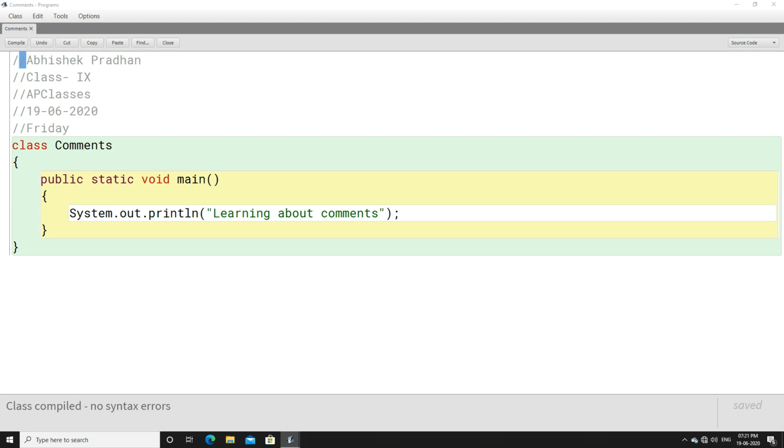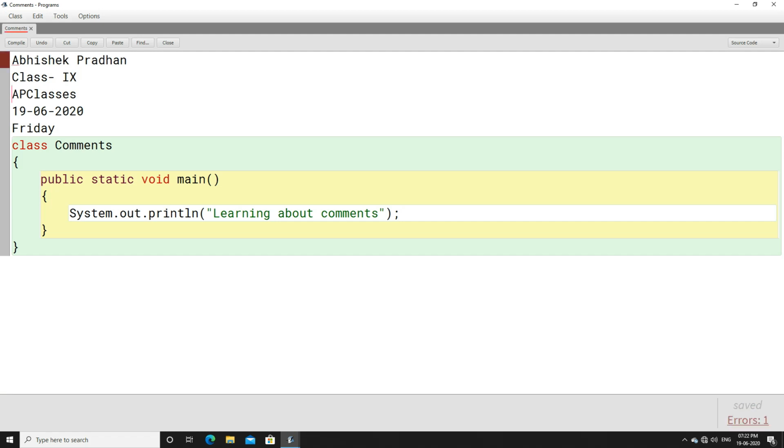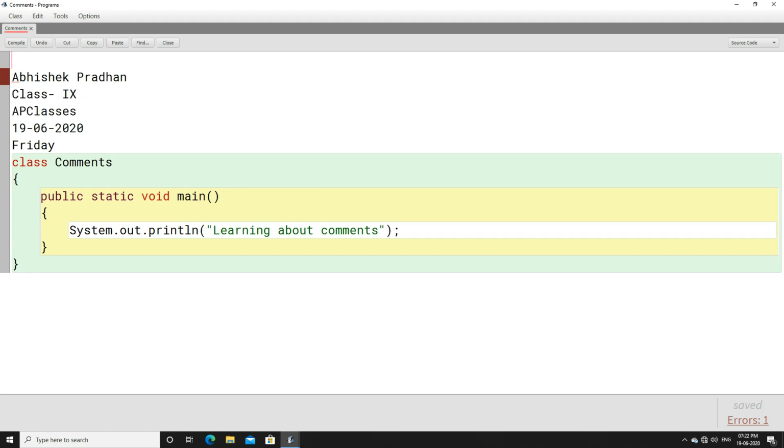What can be done? Instead of writing this, I will simply remove these single line comments from here. When I remove single line comments, you can see once again the compiler will try to execute this. Now, is there any way that instead of writing each and every line as a single line comment, we can represent this block of comment? Yes, we have a way. If you want to represent a multi-line comment, meaning when you have more than one line of comment, that is called a multi-line comment.